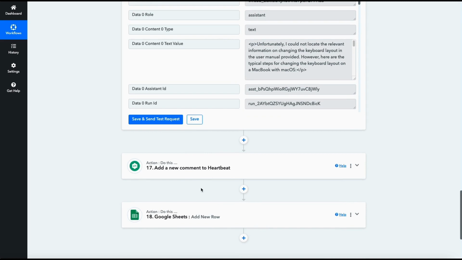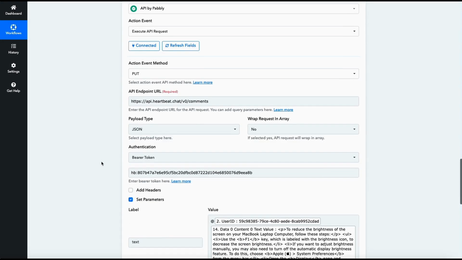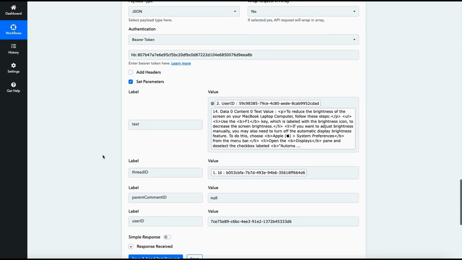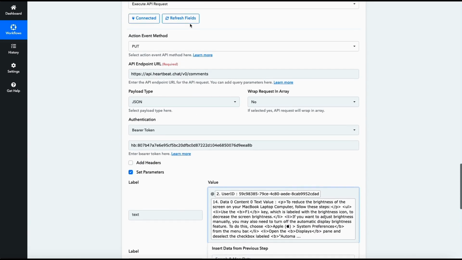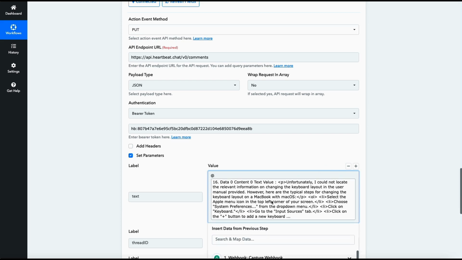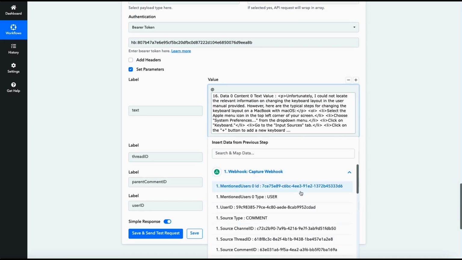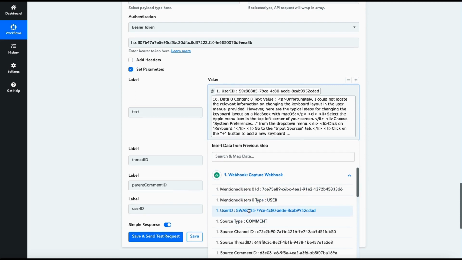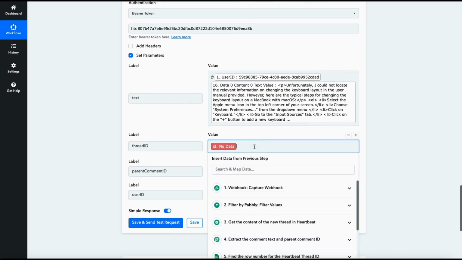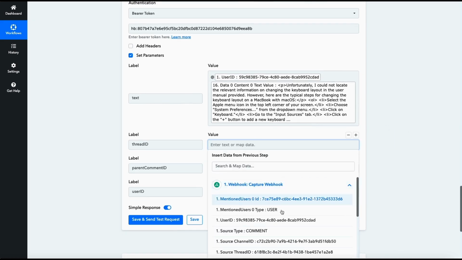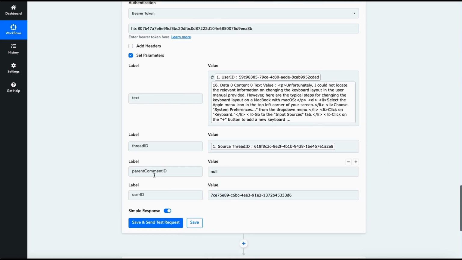Okay, now we're going to be using exactly the same module, but we need to remap some data. Again, let's refresh all the fields and let's map some data from the user ID. So mentioned user is this one, but the user ID who created the comment is this one. And then I think this is mapped correctly because I can see that. Okay, and thread ID, we need to find the thread ID from the webhook data. There it is.